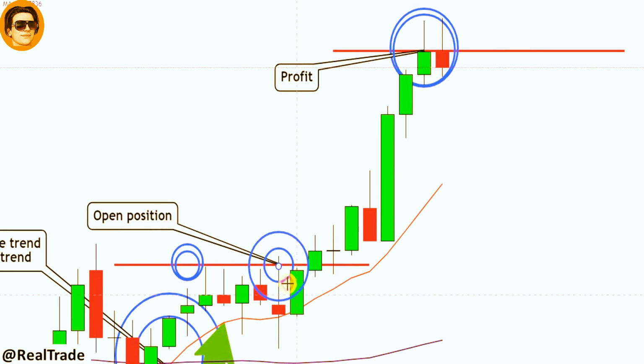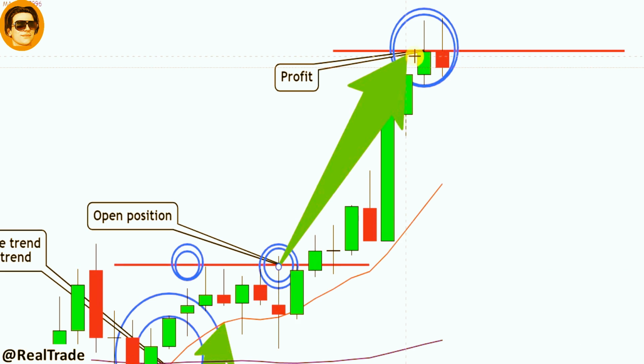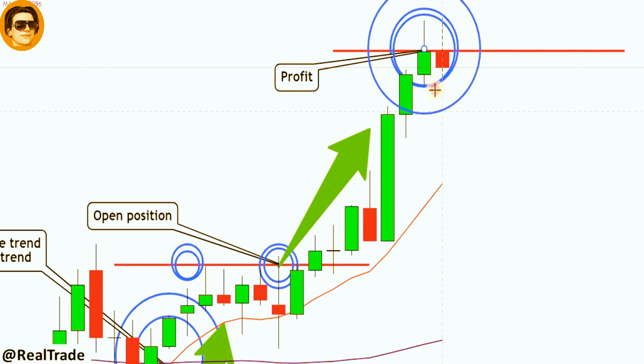New movement in the direction of the trend. Only trade in the direction of the trend. Profit is the next resistance. Great profit. This point is profit.